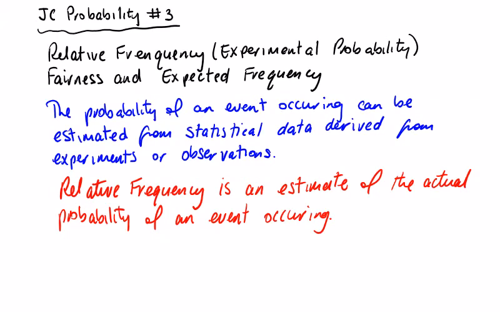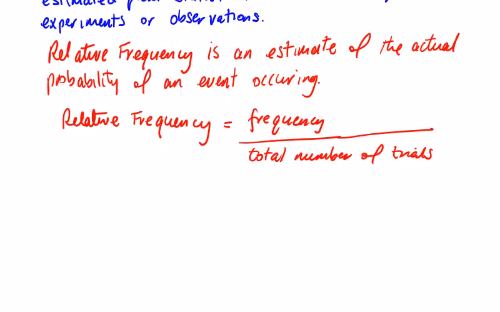In this lesson, we're going to look at relative frequency, fairness, and expected frequency. The probability of an event occurring can be estimated from statistical data derived from experiments or observations. Relative frequency is an estimate of the actual probability of an event occurring. As a formula, it is the frequency of something happening over the total number of trials.